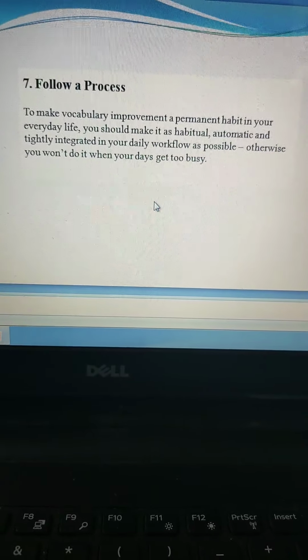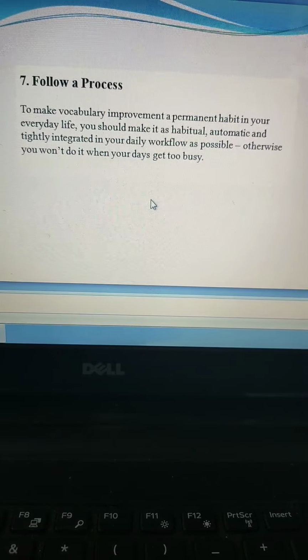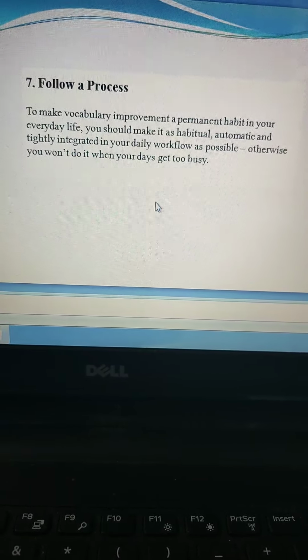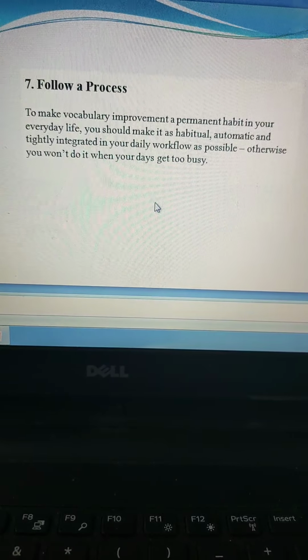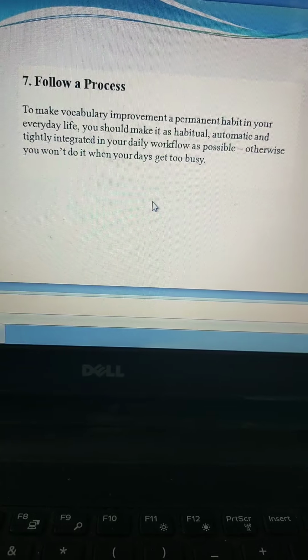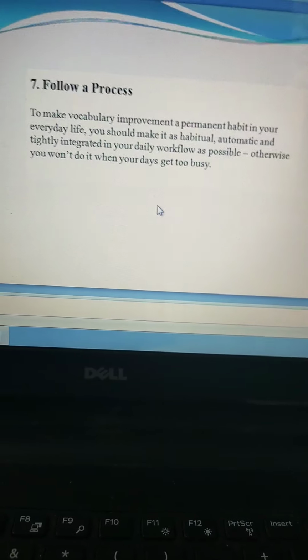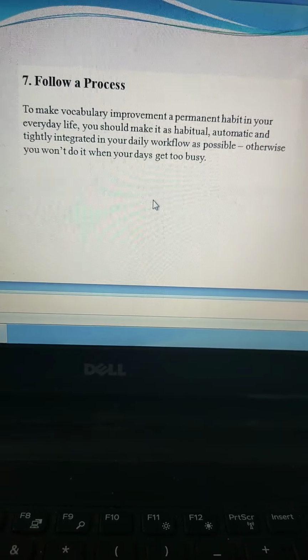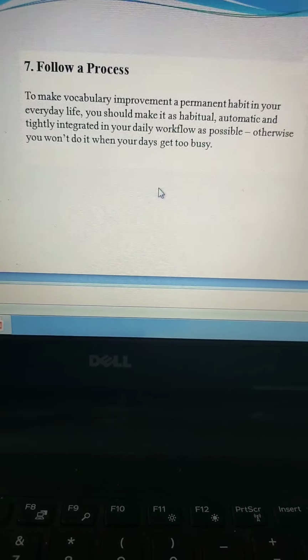And then follow a process. A process, as I said, this should be a continuity. It should be a continued activity, should not break in between, should not be interrupted or disturbed once you come to college. Even after you come to college, guys, make it a point, however busy your schedule is, see that you take some time to learn one word that day. Okay, don't forget doing that. Follow a process in doing this.